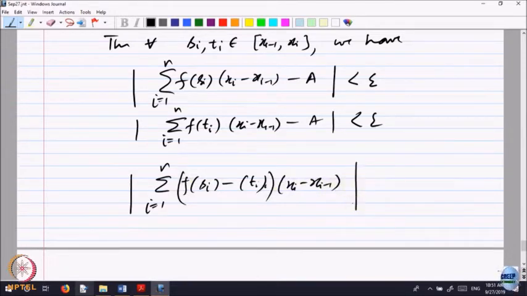I want to estimate this quantity, so I can add and subtract A. The summation of f of si minus capital A times this, plus minus that. So, I am saying this is less than 2 epsilon. Is that okay?